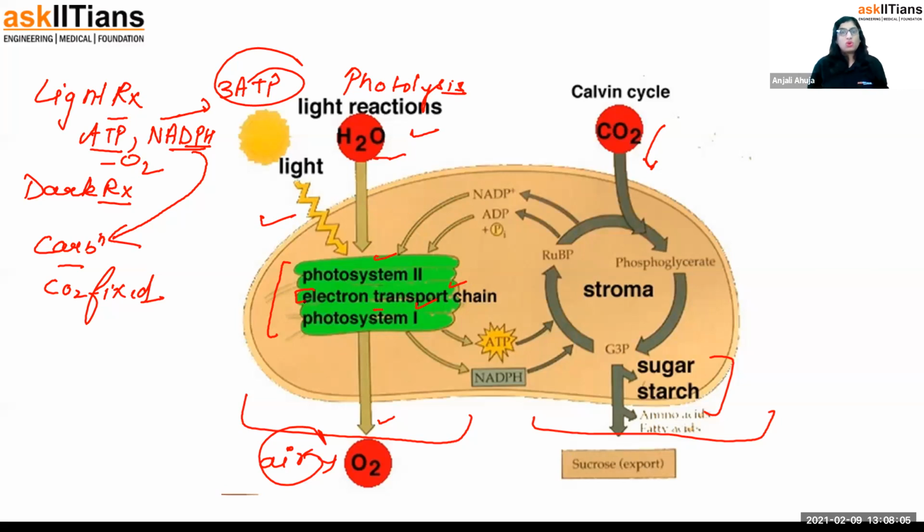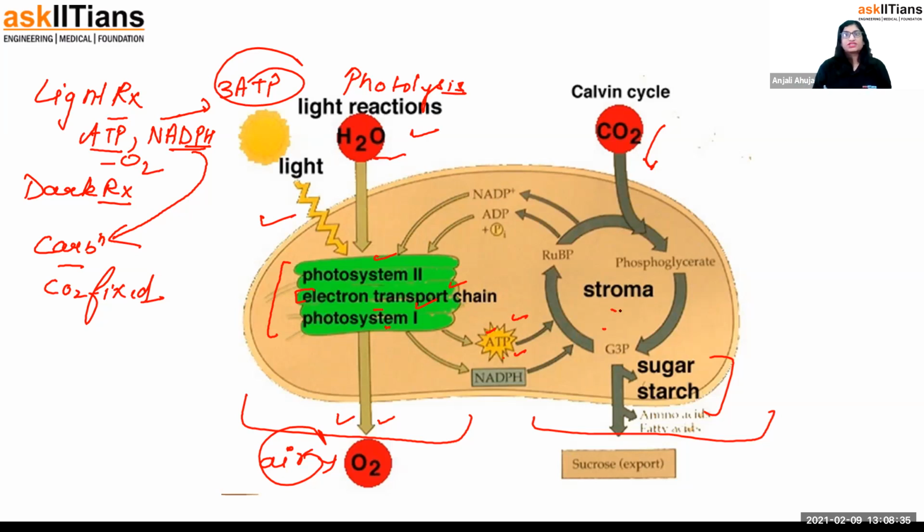Clear? So in the light reaction, in the thylakoids, a group of pigments, photosystem 1 and 2, are forming energy in the form of ATP and NADPH. They are also forming the oxygen release, and by the electron transport chain, ATP is formed and NADPH is coming from the photosystem. The photosystem also shows certain reactions inside because these are chemical. So now what happened? This energy moves into the stroma where the dark reaction happens.